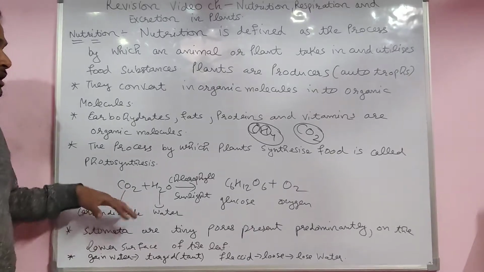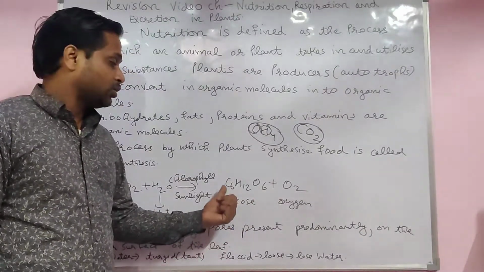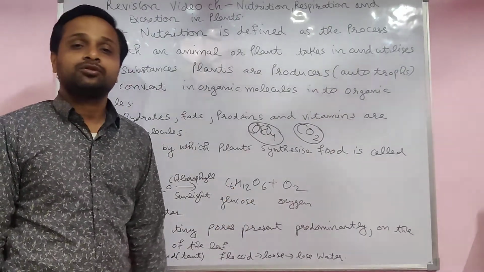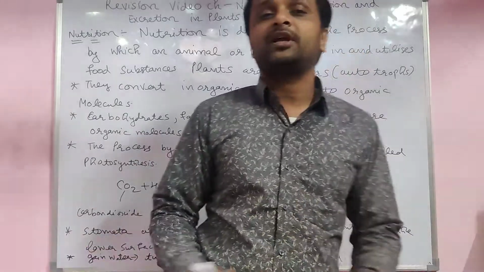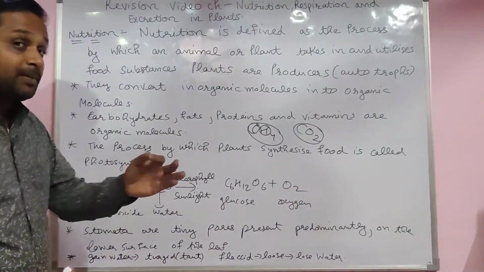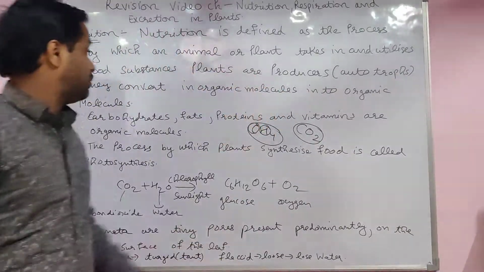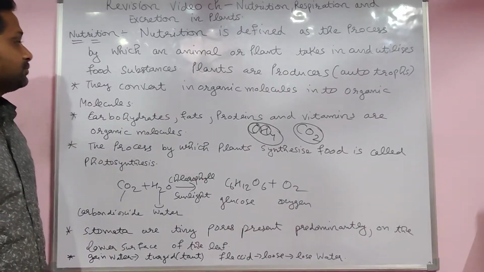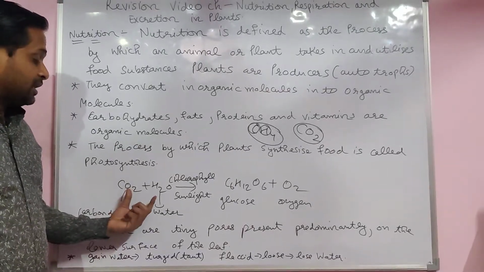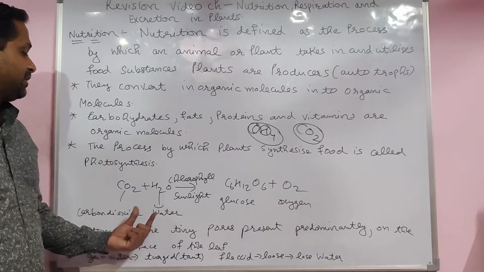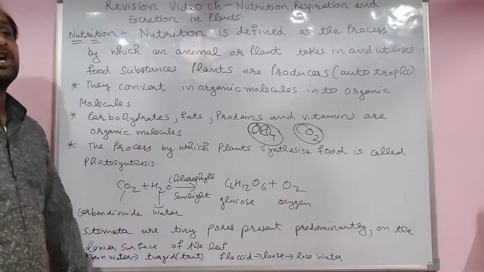So both are inorganic. In the photosynthesis reaction, inorganic substances are converted into organic. Glucose is organic because it contains hydrogen and carbon. If other elements like oxygen, nitrogen, sulfur are present, it's okay. Yes, that is also organic. But carbon and hydrogen must be there. Keep in mind. Yes, they convert the inorganic molecules into organic molecules, students. The raw material is inorganic. Keep in mind. Carbon dioxide plants take from outside, and water they take from the roots.